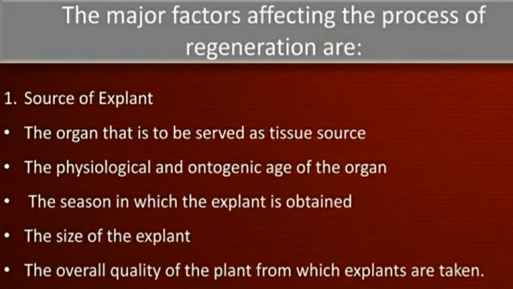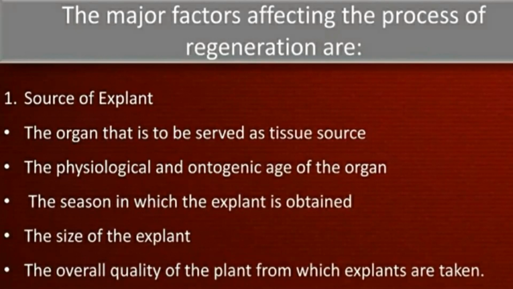Now we are having certain factors which are going to affect our organogenesis process. We have to make sure that the explant which we are going to take is best in its quality, as its genotype should be good, and it should be able to survive in in vitro conditions.